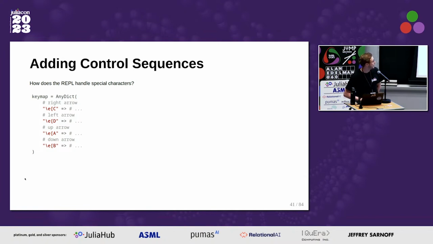So you can see right arrow is encoded with this sequence of letters: escape key, then an open bracket, and then capital C. When that is sent to a terminal application, it should be interpreted as pressing of the right arrow. And this is from the standard REPL library right now.